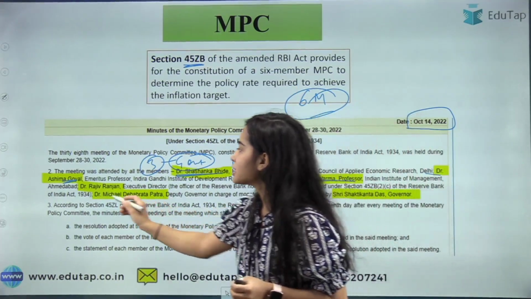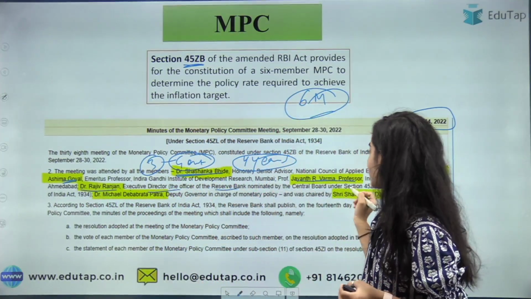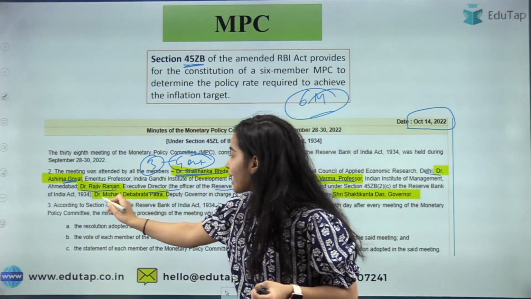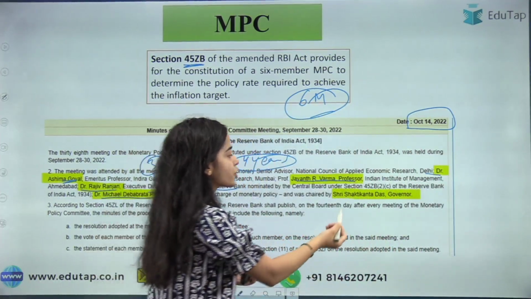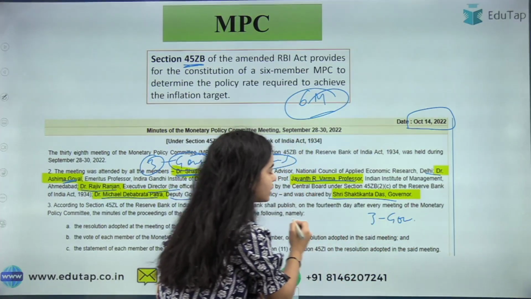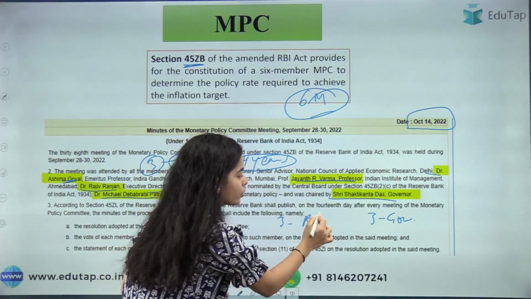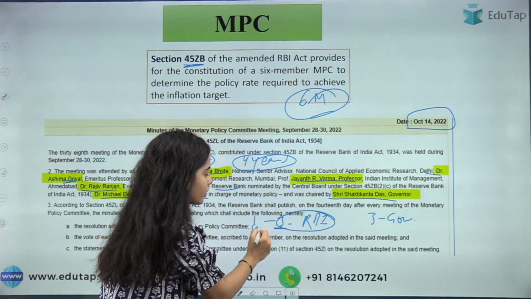The other 3 members are Dr. Rajiv Ranjan, the executive director in the Reserve Bank, Michael Debabrata Patra, the deputy governor in charge of monetary policy, and Shri Shaktikanta Das, who is the governor. So 3 members are chosen by the government, while the other 3 members are from the Reserve Bank of India only, and from these 3, one is the governor.